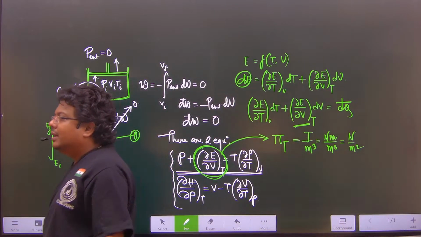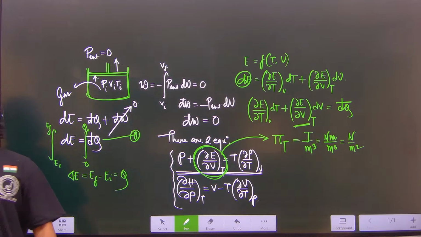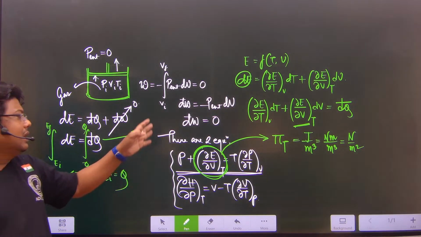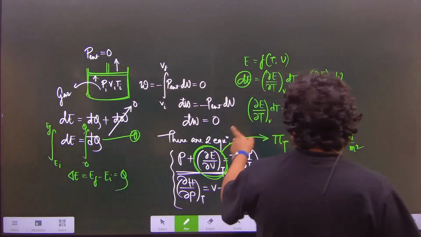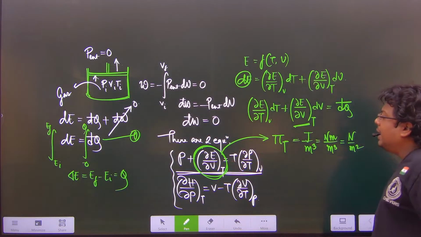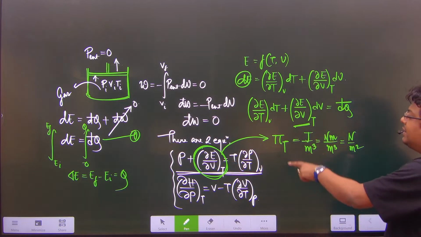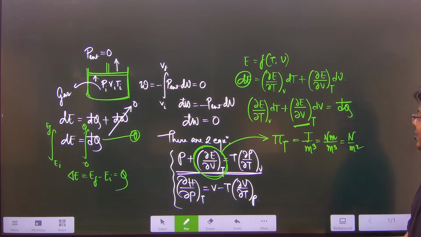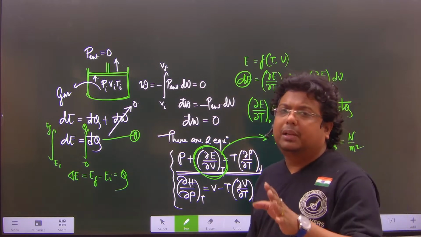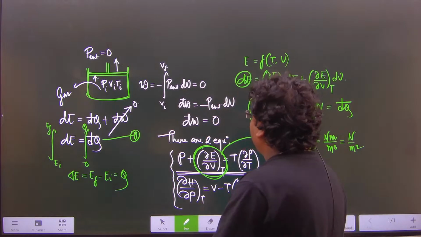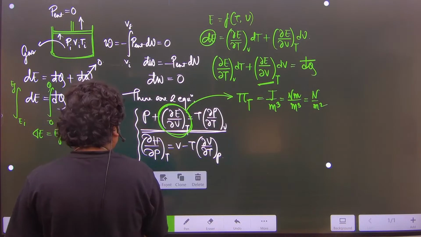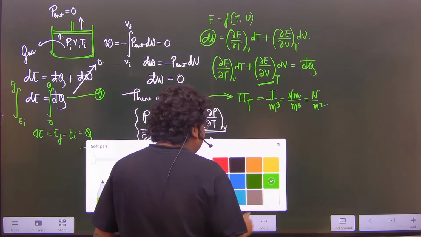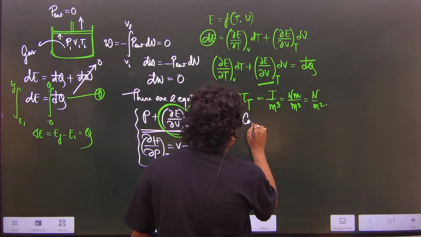And what is the definition of (∂E/∂V)T or internal pressure? It is the infinitesimal change of internal energy per unit change of volume at a fixed temperature, represented by (∂E/∂V)T. Now we have to find out the magnitude of (∂E/∂V)T for different kinds of gas. Let us consider first the ideal gas. Case 1 will be the ideal gas.